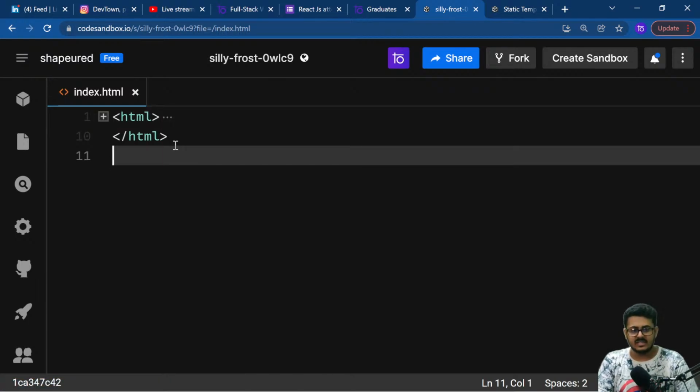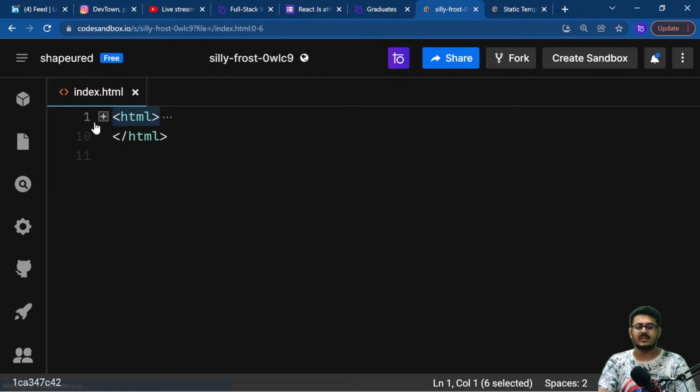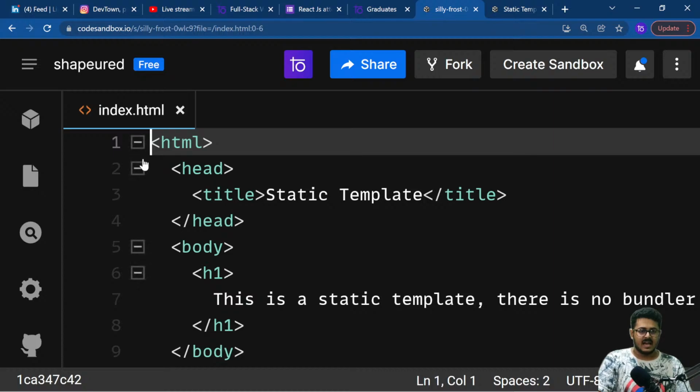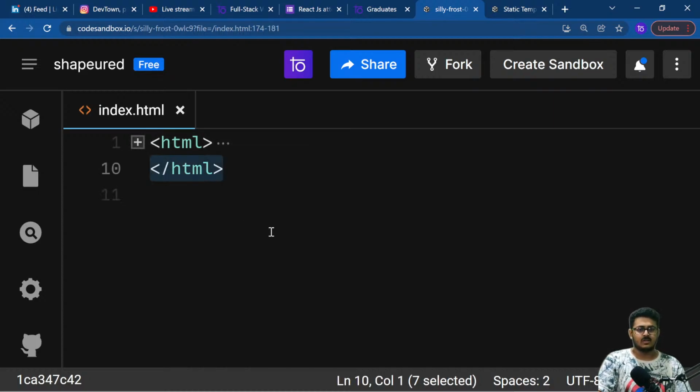So it starts off with an HTML tag. It has an opening HTML tag and a closing HTML tag. It basically says that all the code that we are going to render on our website is in between these two tags. Everything that is going to be rendered to your screen will be in between the two HTML tags. The first tag, as you are able to see, is called the opening tag, and the second tag is called the closing tag.